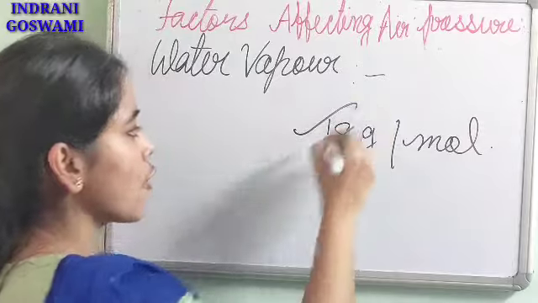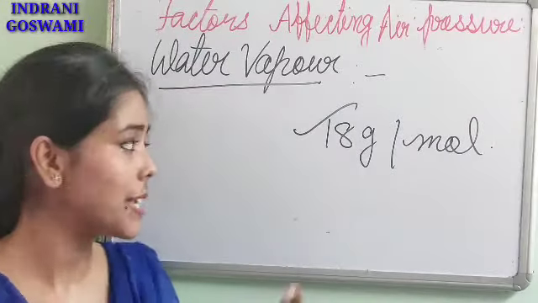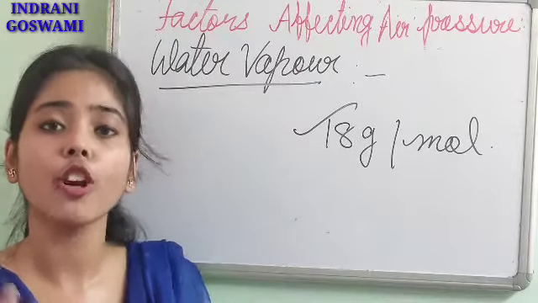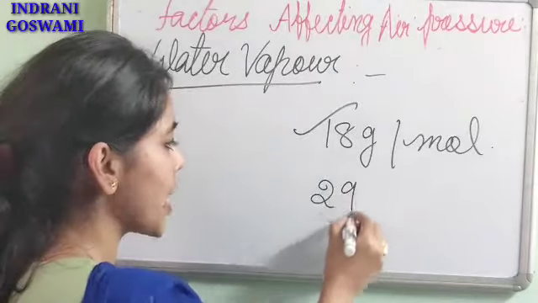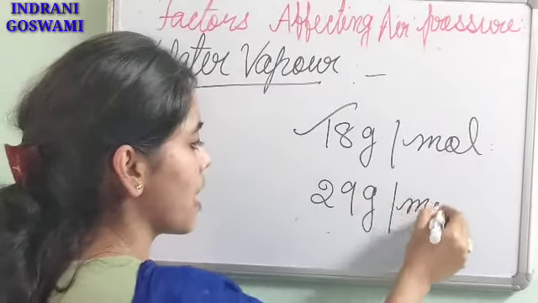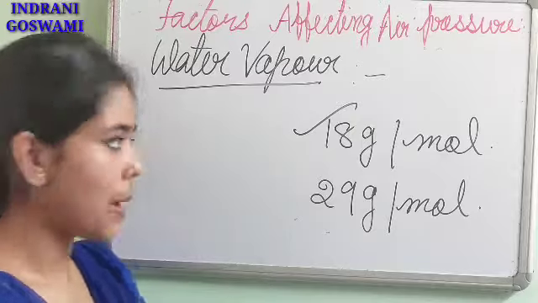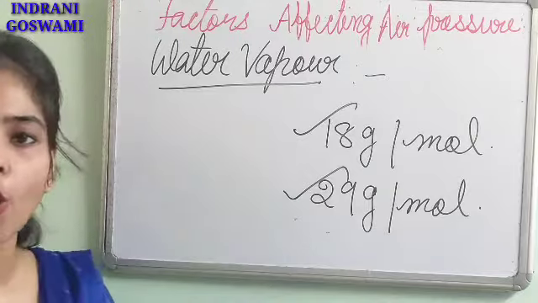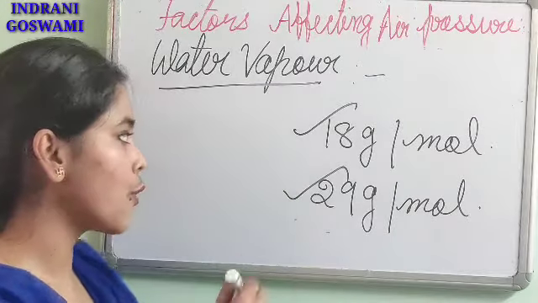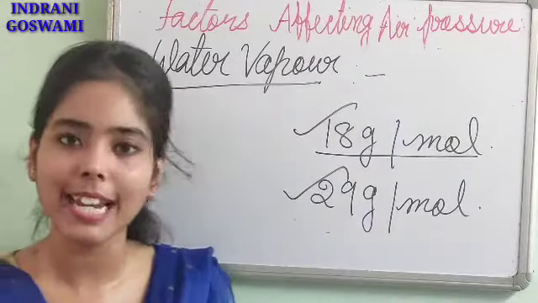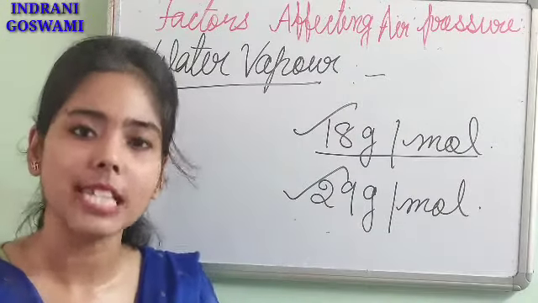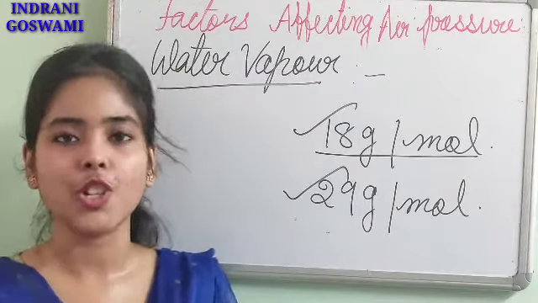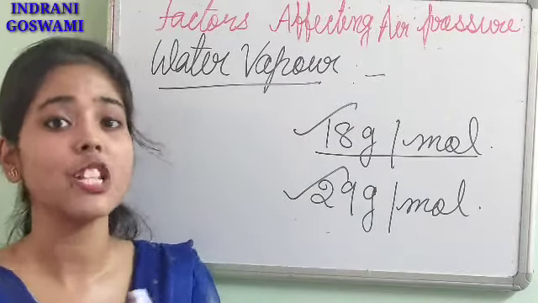That means the weight of the water vapor molecule is 18 grams per mole, and the air molecule of normal air is around 29 grams per mole. So which is higher? Obviously the air molecule in normal air. That means normal air is very heavy, and the weight of the water vapor is much less. So obviously when there is a concentration of water vapor in the atmosphere, the air pressure will be much less than in dry air.